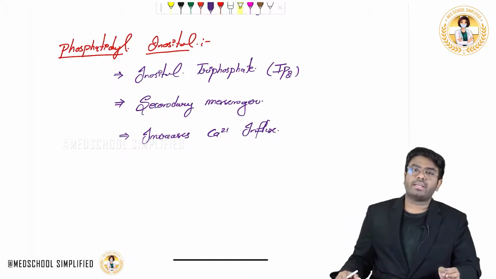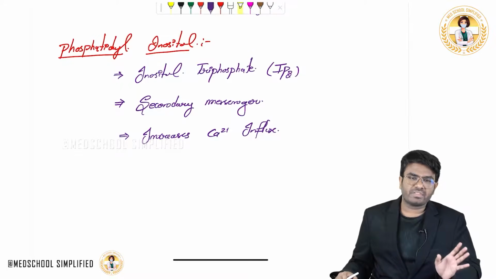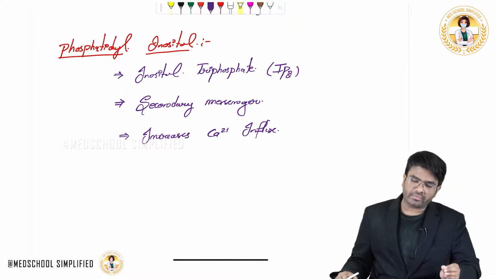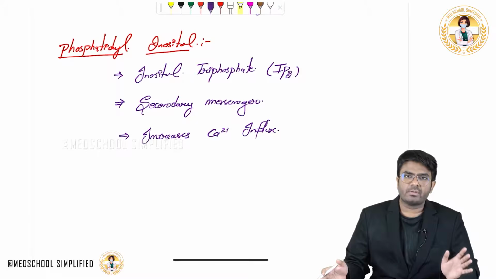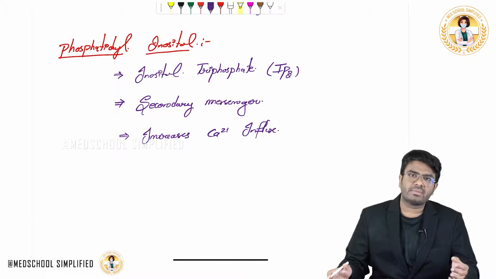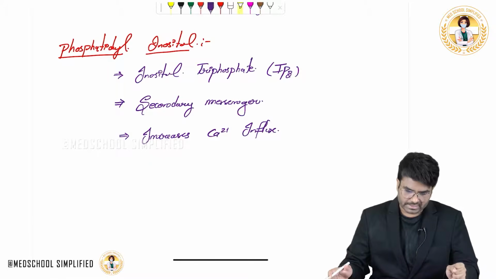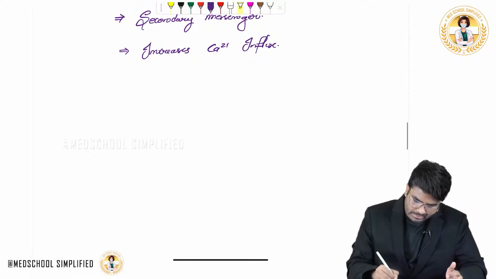So phosphatidylinositol, yes, it's a phospholipid. It's acting like a secondary messenger. This phosphatidylinositol is also called inositol triphosphate. This IP3-DAG, in detail we will study later. This IP3-DAG system, inositol triphosphate diacylglycerol system, will act like a secondary messenger and increase the calcium influx into the cell, which will cause the contraction of the cells. Okay, so done. Now after this, let's discuss cardiolipin.